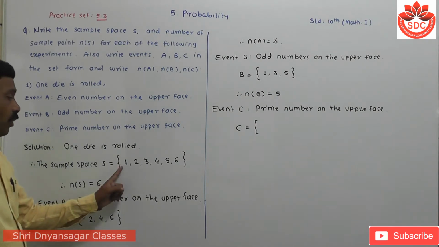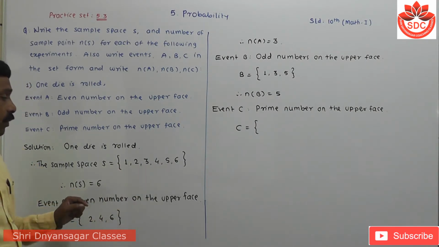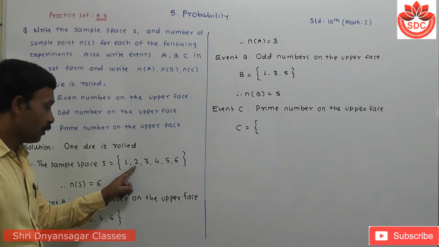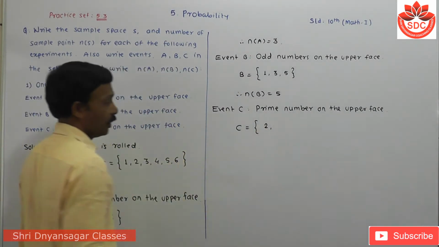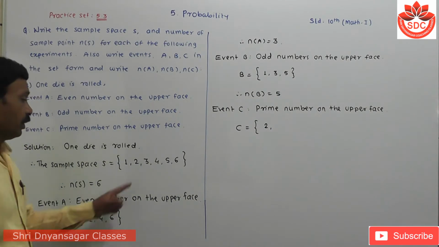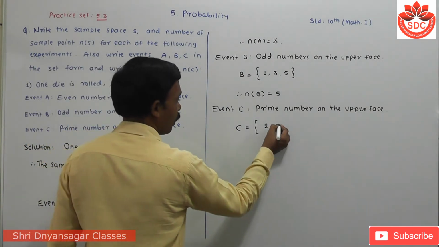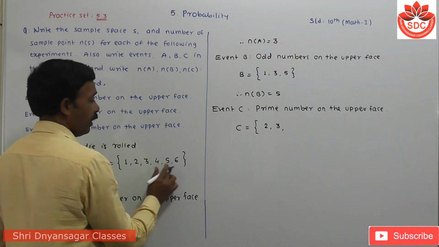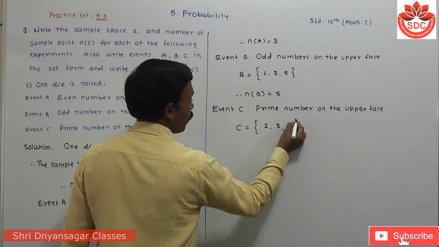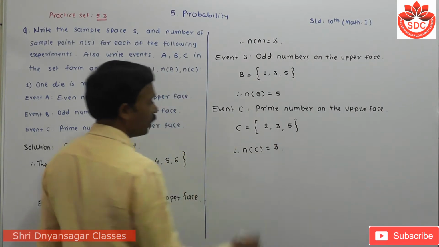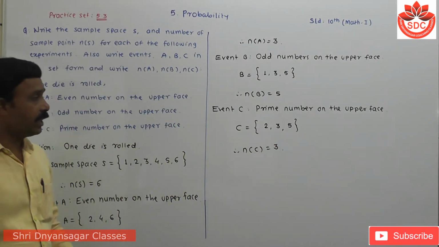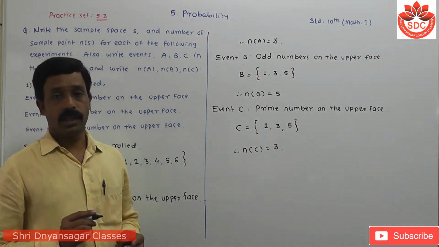Out of 1, 2, 3, 4, 5, 6, the first prime number is 2, which is even also. Then 3 and then 5. That means n(C) is also equal to how much? 3. Can you understand this? Okay, we take the second question.